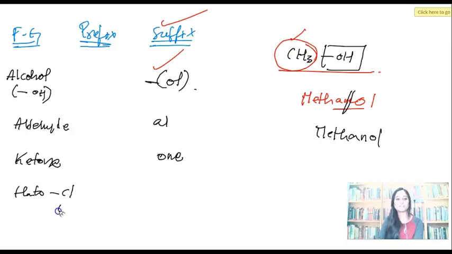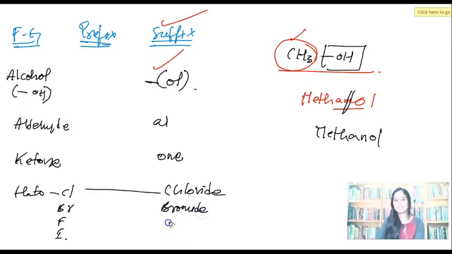It could be either chlorine, bromine, fluorine or iodine. Okay? And at the end, if it is chlorine, it has to be chloride. Bromine, bromide. Iodine, iodide. Fluorine, fluoride. Okay? Done. This is what is a functional group.